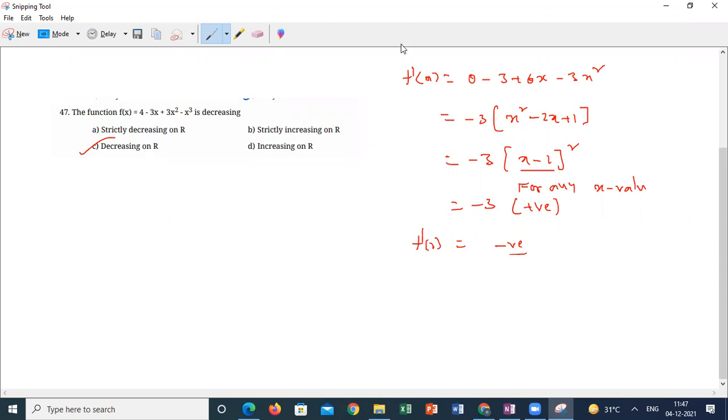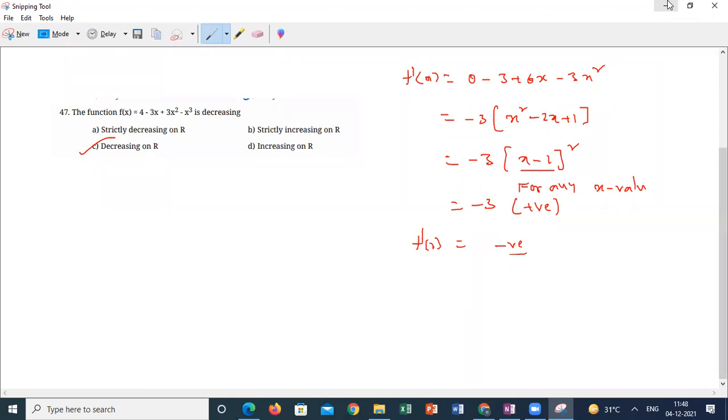There might be some stagnation points. How can we say it is not strictly decreasing? What makes it not strictly decreasing? Anyone? Why am I not choosing strictly decreasing? Because 0 satisfies, sir. Sorry? 0 satisfies the function.